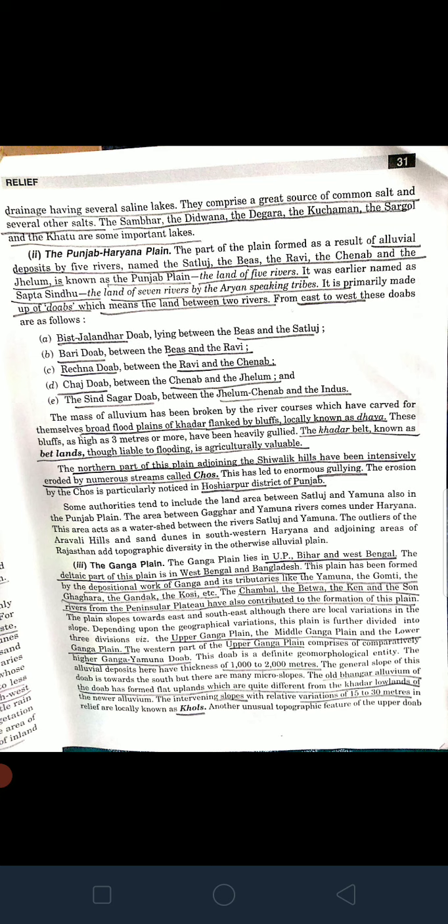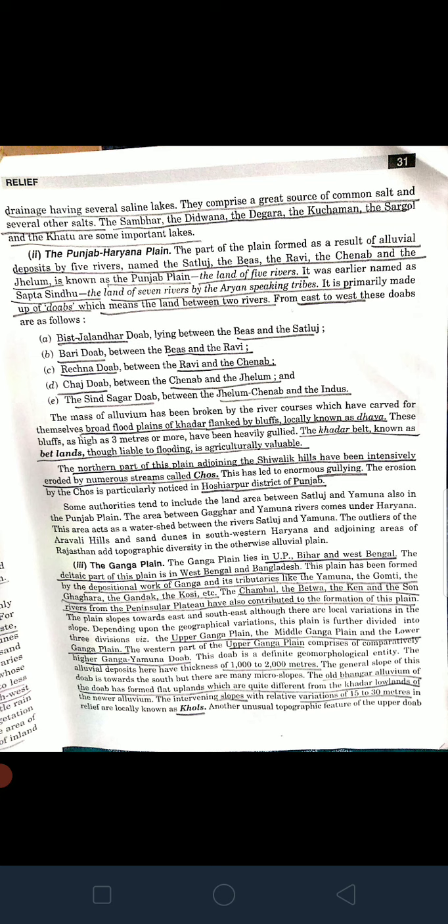Second comes the Punjab-Haryana plain, which is considered the grain bowl of India. Punjab and Haryana have vast agricultural land and extensive grain production because of the alluvial plain lying there.